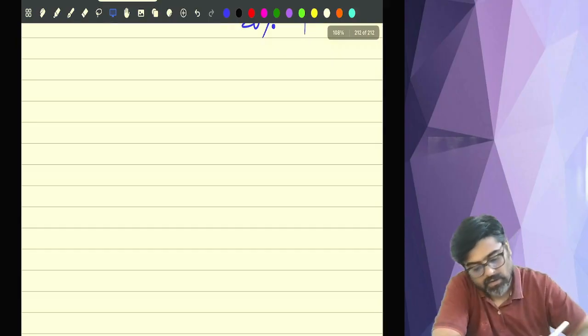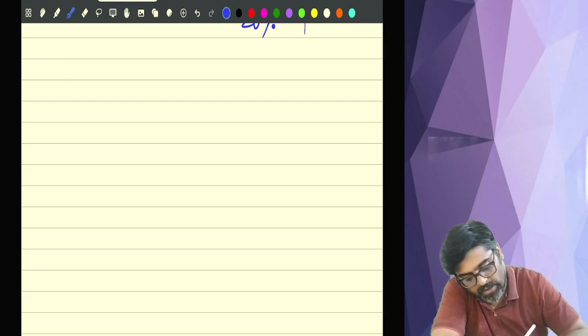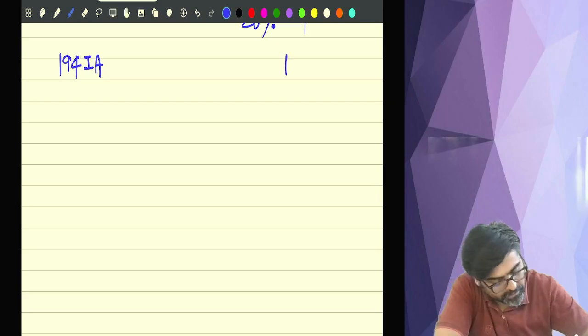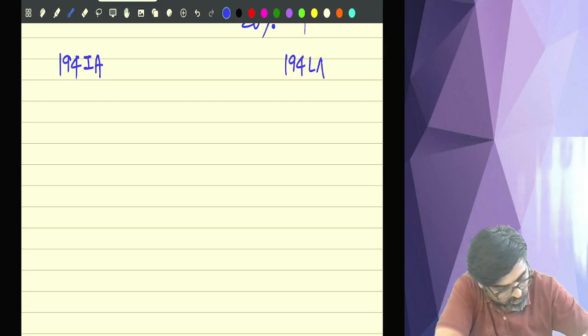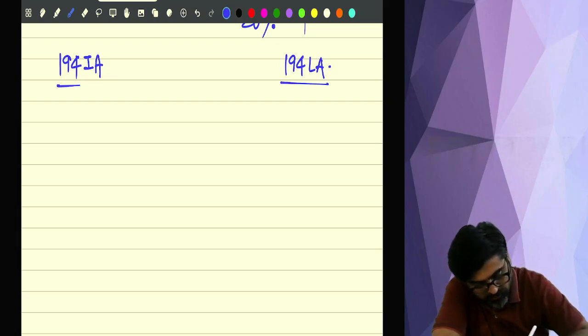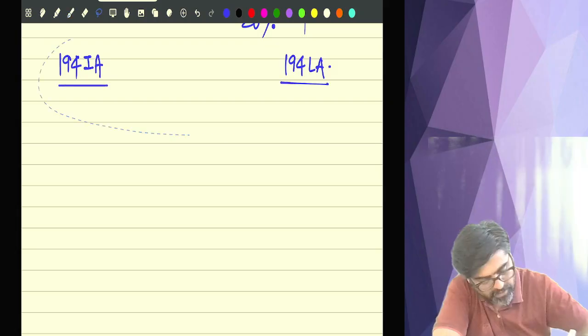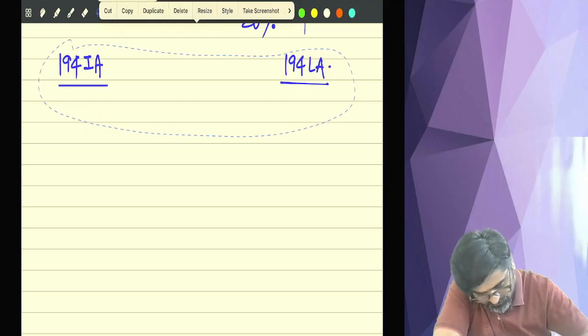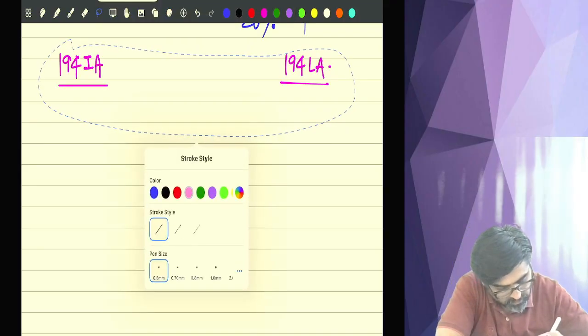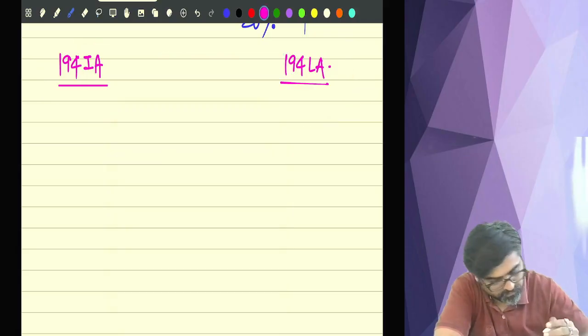Now, there will be 194 IA and there will be 194 LA. Two sections we are going to do together. Okay, 194 IA and 194 LA. Now pay attention.